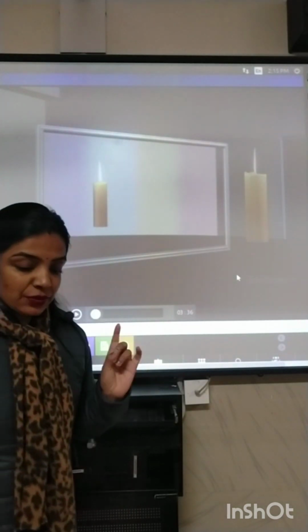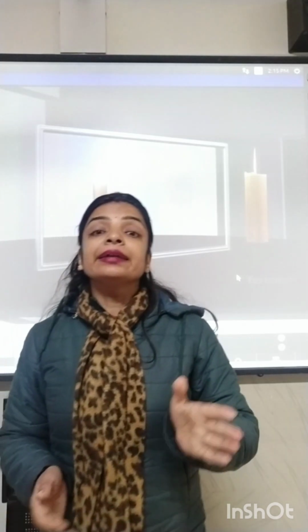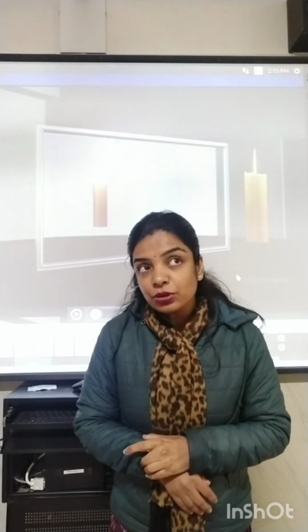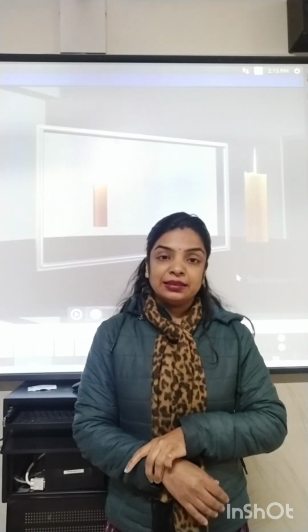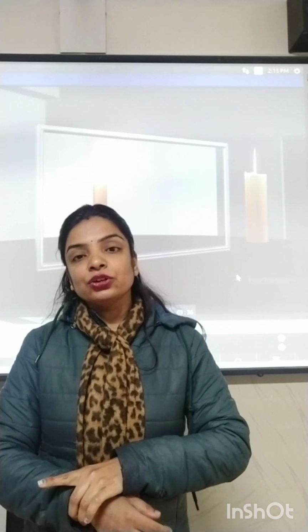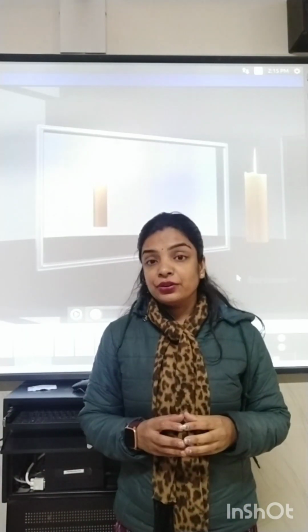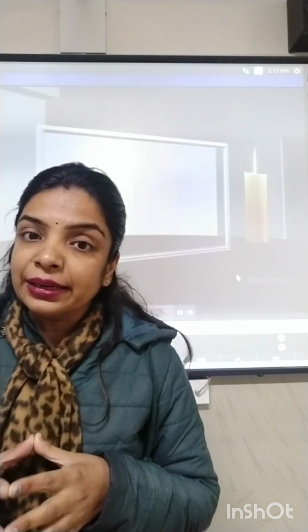One specific feature of the image formed by a plane mirror is lateral inversion. You must have experienced it. लैटरल्स का मतलब, what is the meaning of the term laterals? The term laterals means sides. Left and right sides are said to be laterals. So the image formed by a plane mirror is laterally inverted.